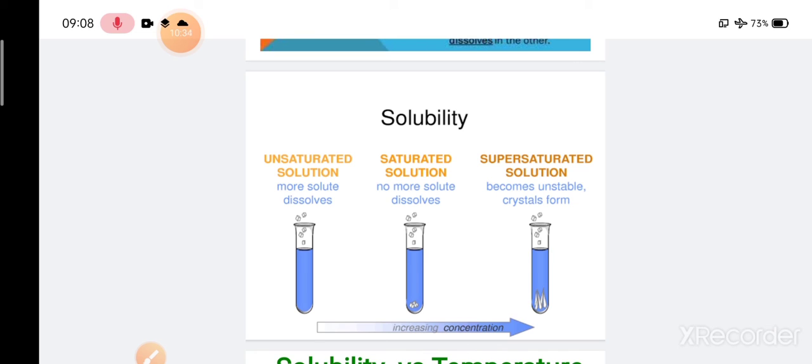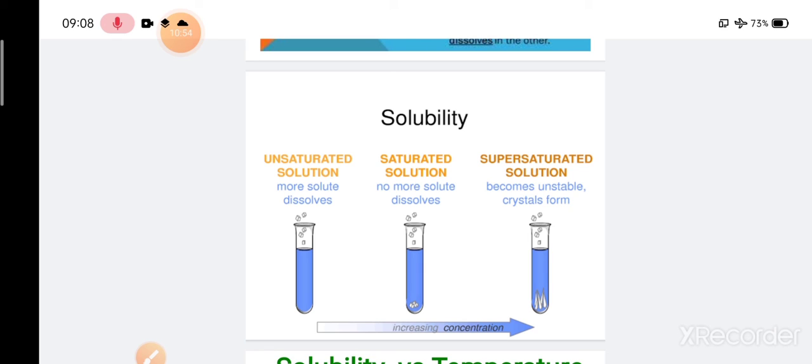Now what is going to happen is this is an unstable state. A supersaturated solution becomes very unstable and it can crystallize at any time. When we cool down the system, it may crystallize as well. You may have heard of the water of crystallization. The water of crystallization comes from this concept as well.